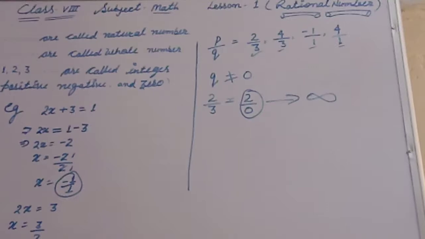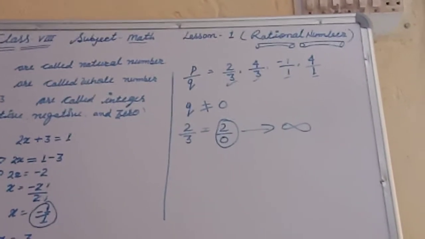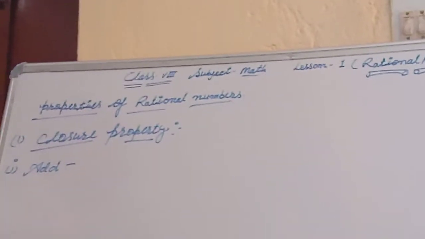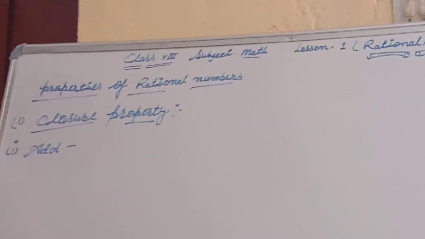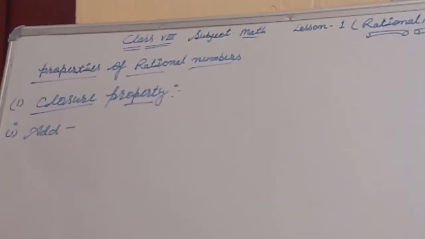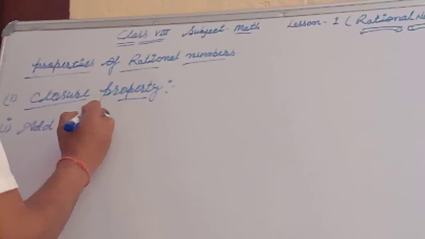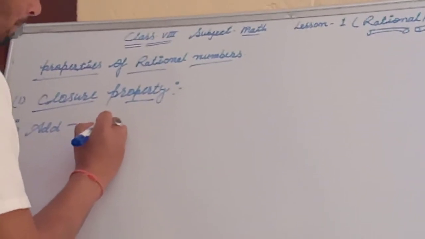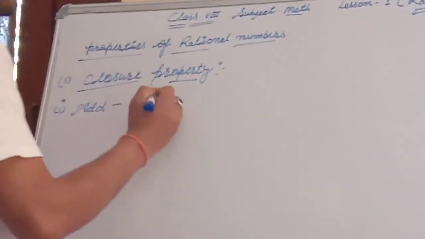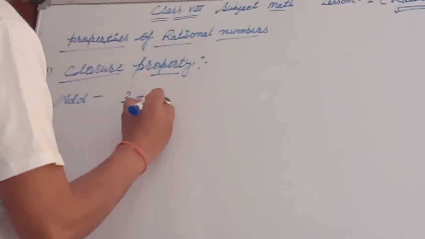Okay, some basic properties followed by rational numbers. Look here, for some properties of rational numbers, we know that the first property is the closure property with addition for rational numbers. Look here, if any rational number, for example 2 upon 3, and we add 4 upon 5, 4 upon 3.